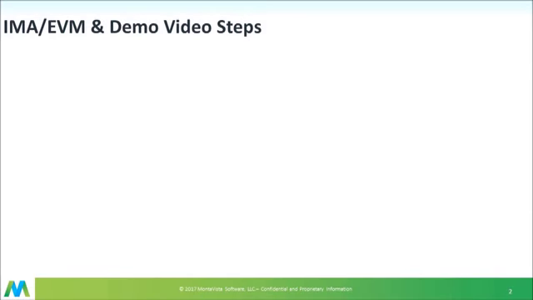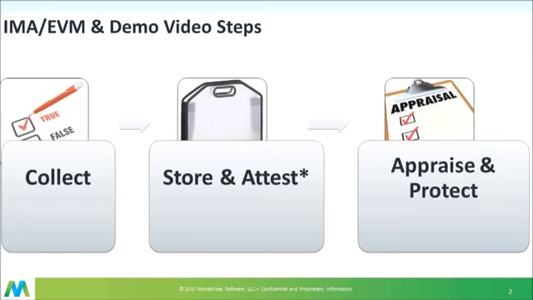What an IMA, EVM, or IMA function module consists of: an ability to collect, that is, measure a file before it even exists; store and attest, that is, add the measurement to the kernel, and if a hardware-based TPM is available, then sign the PCR value; and appraise and protect.